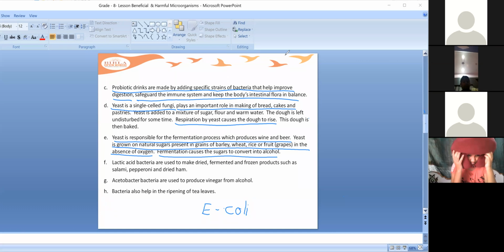So here if you see, you all have underlined it. And this one also, acetobacter bacteria are used to produce vinegar from alcohol. And the last point also. If I ask you any questions from this, you must be able to give me the reply tomorrow. Please go through this lesson once again after all your classes finish. Bacteria also help in ripening of tea leaves.